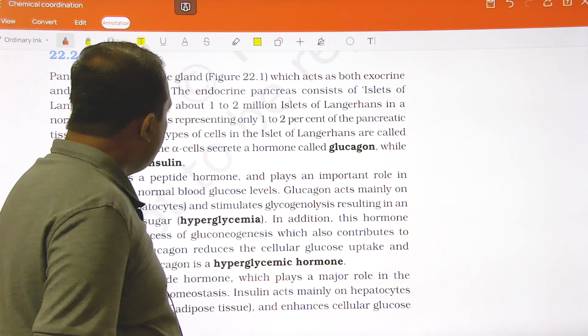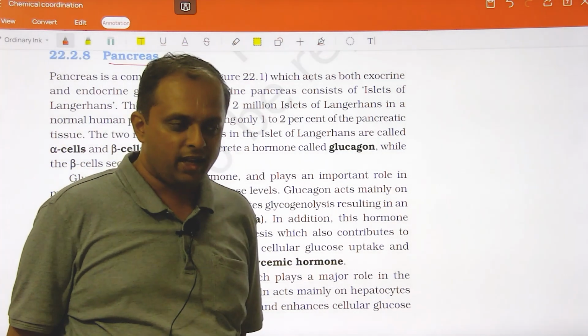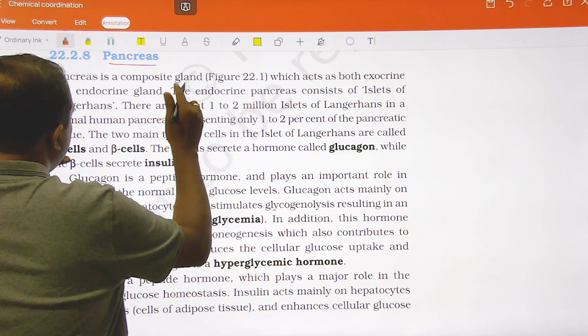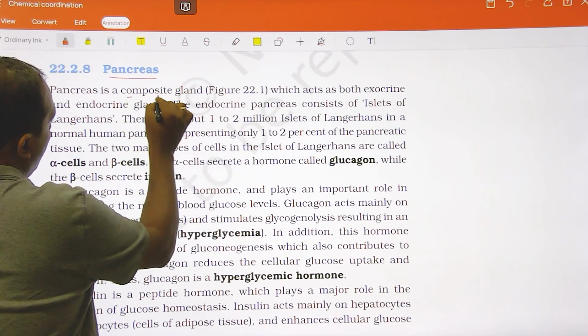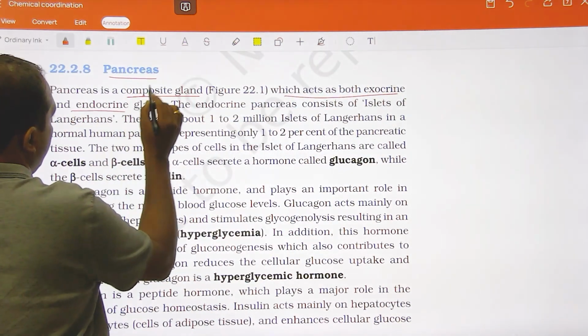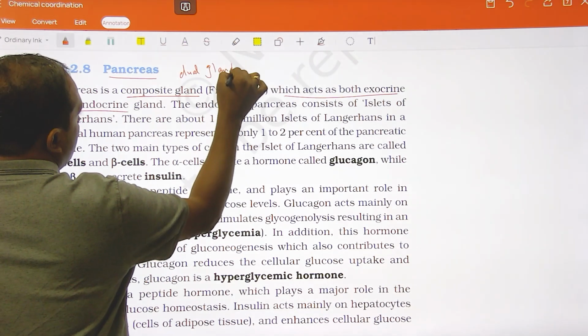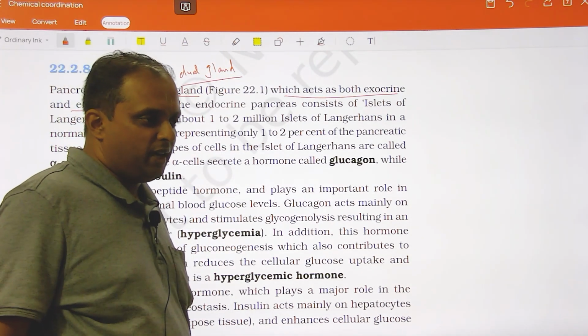My point here is that there are two types of gland, exocrine and endocrine. Your pancreas is both exocrine and endocrine. Pancreas is a composite gland which acts as both exocrine and endocrine. We also call this a dual gland.